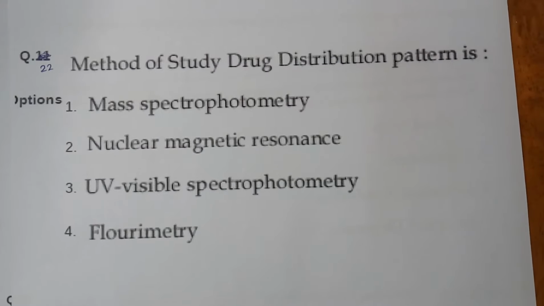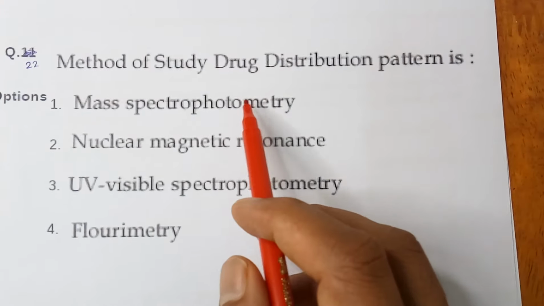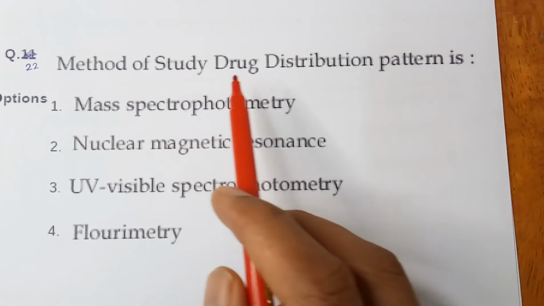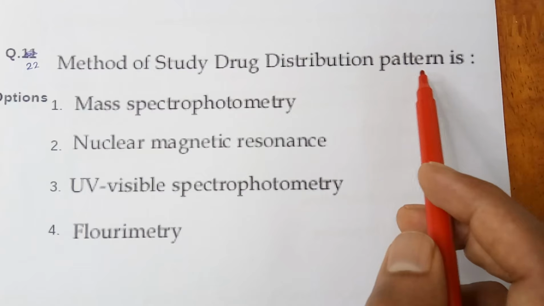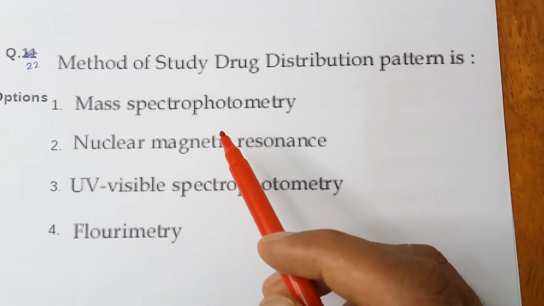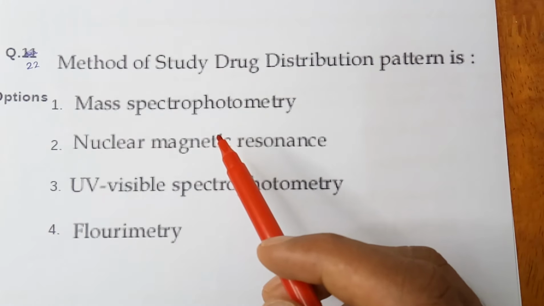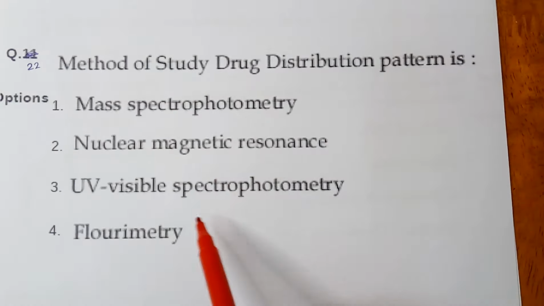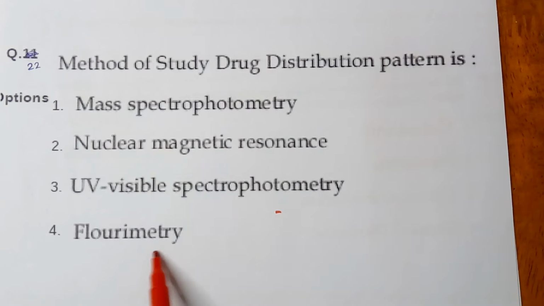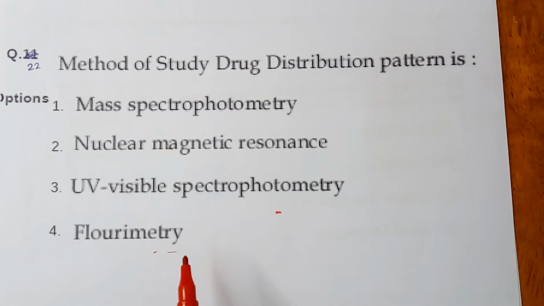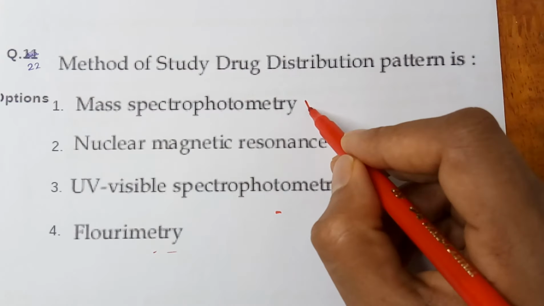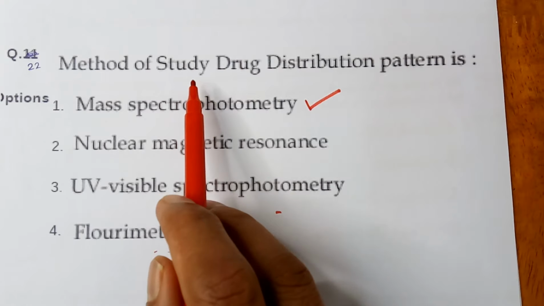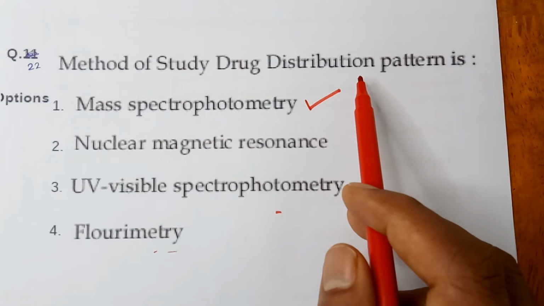Question number 22. Method of study of drug distribution pattern is. Options are mass spectroscopy; option 2, nuclear magnetic resonance, NMR; option 3, UV visible spectrophotometry; then fluorimetry. The correct answer for this question is option 1, mass spectroscopy. It is used for study of drug distribution pattern.